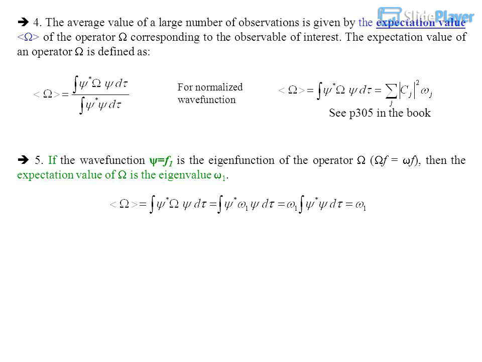In this case, 4. The average value of a large number of observations is given by the expectation value <f> of the operator corresponding to the observable of interest. The expectation value of an operator is defined as follows. 5. If the wave function ψ = f1 is the eigenfunction of the operator, Ff = ff, then the expectation value of F is the eigenvalue f1, for a normalized wave function. CP 305 in the book.